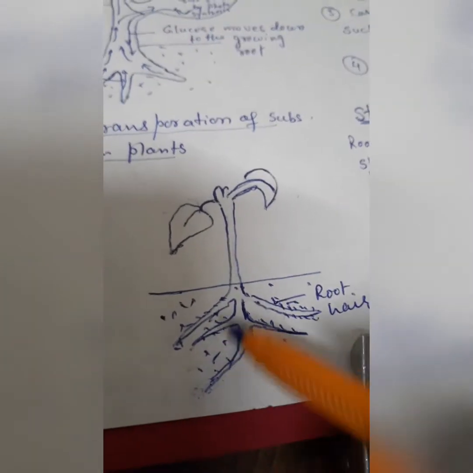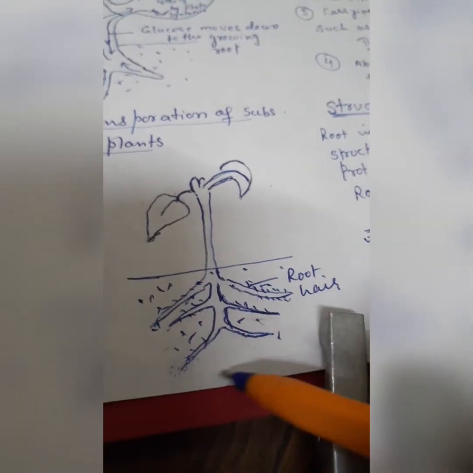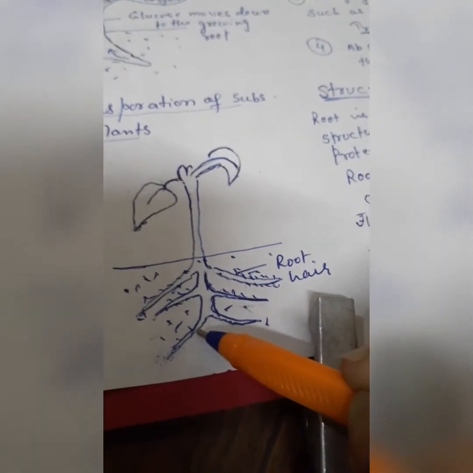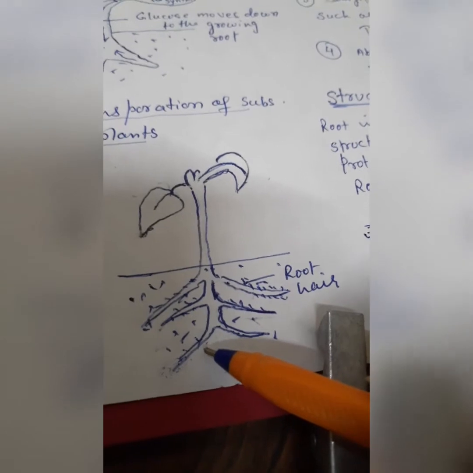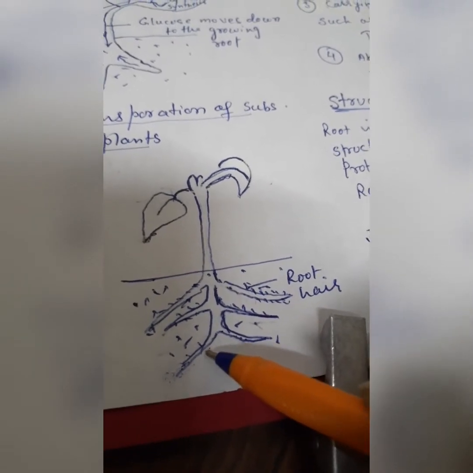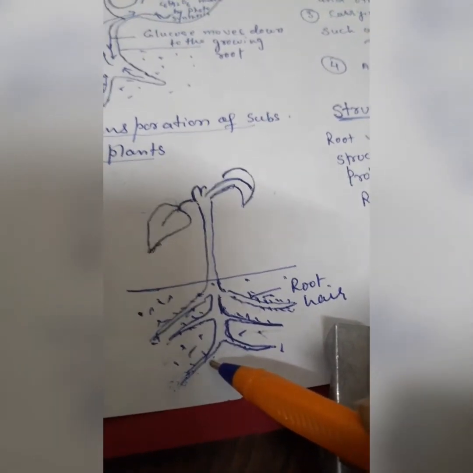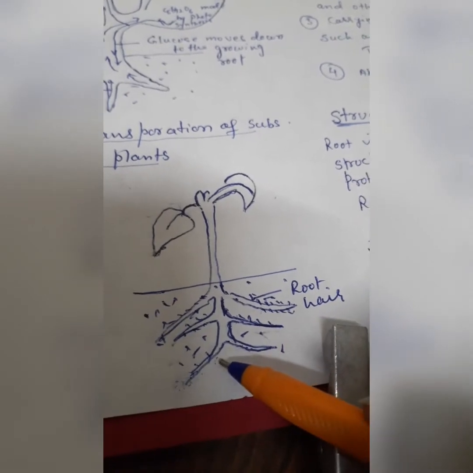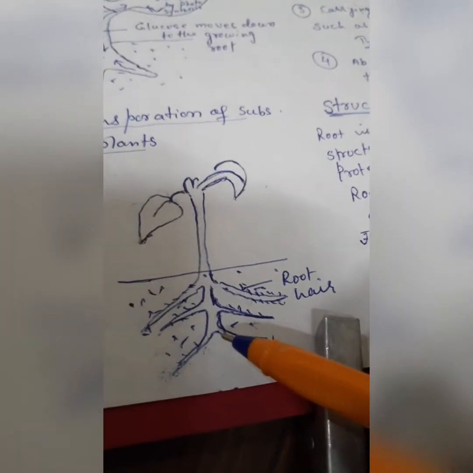The whole root is covered by a single layer of cells called epidermis. Epi means outer, dermis means skin.